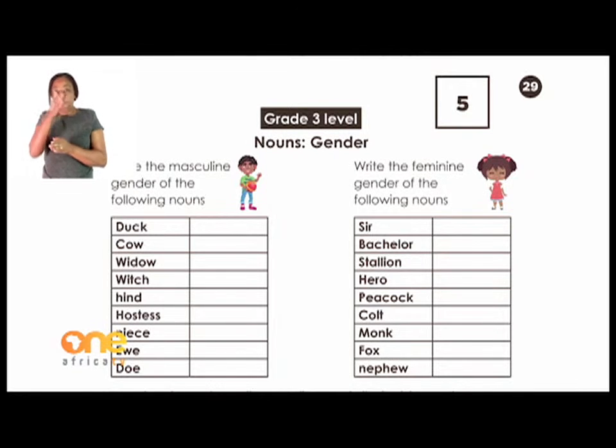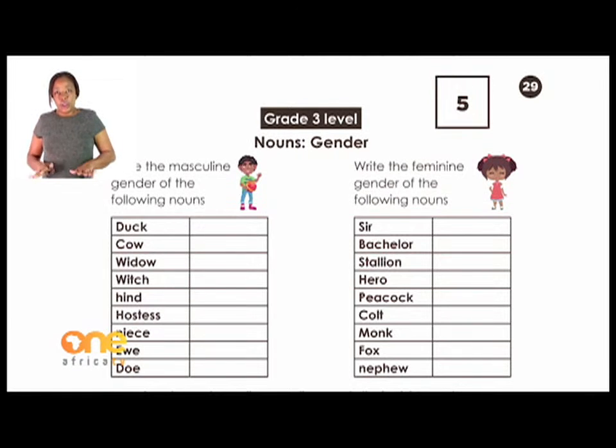The next block also, they have given us the male side, and now we are looking for the female side. They've given us the boy side, and we want the girl side. How do we call them in the girl side? The feminine. Sir. Sir is a male. It's a boy side. It's a man, a big man. We say sir to respect them. What about if it's a female, if it's a woman? We'll say it's madam. Madam.